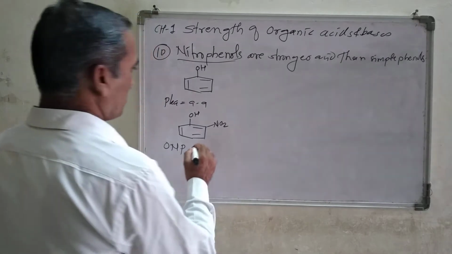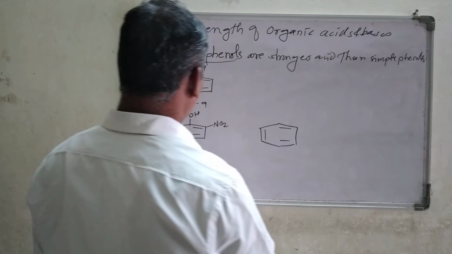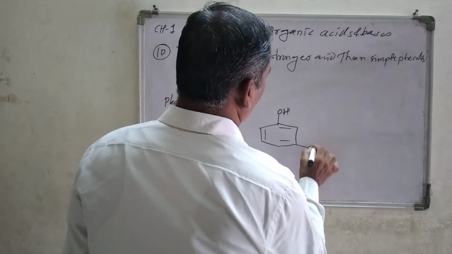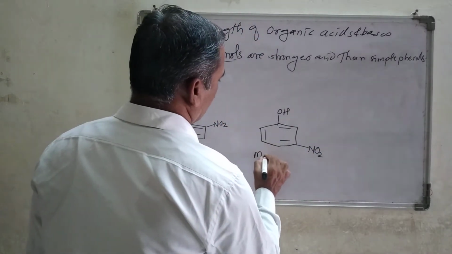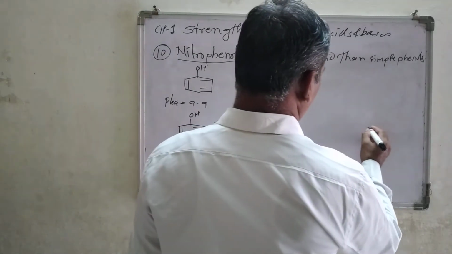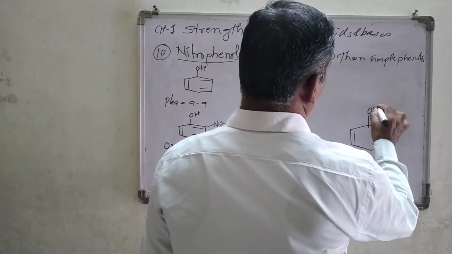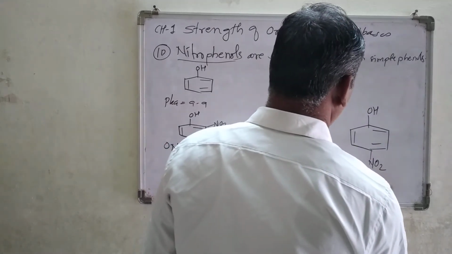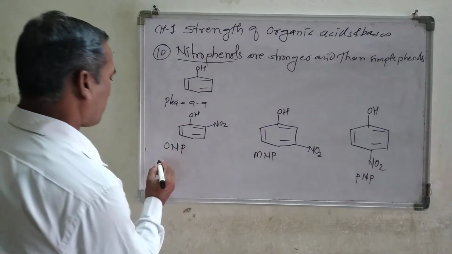The second structure has OH, and you attach the NO2 group at the meta position, that is metanitrophenol. The third one has OH, and the nitro group at the para position. This is paranitrophenol, PNP.